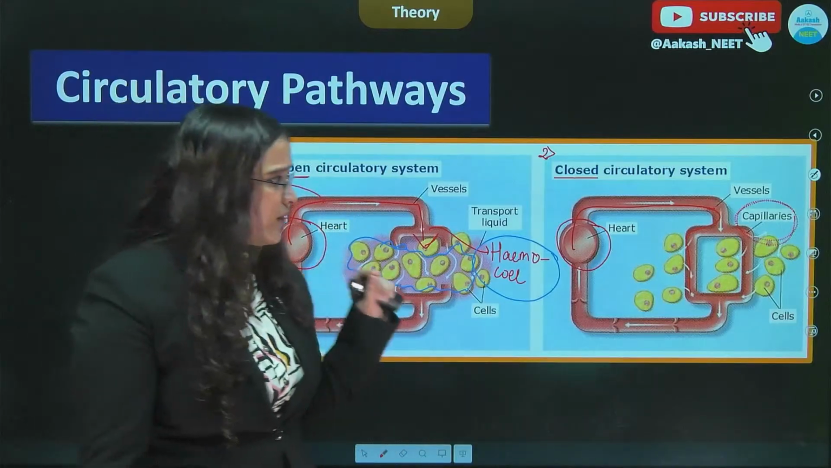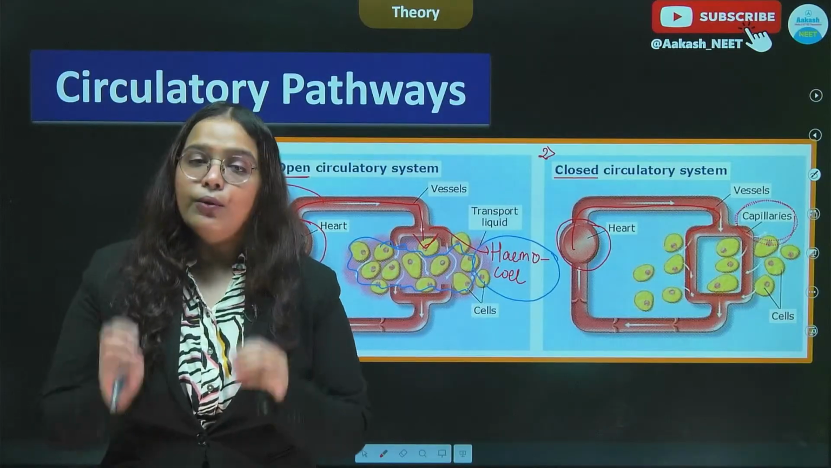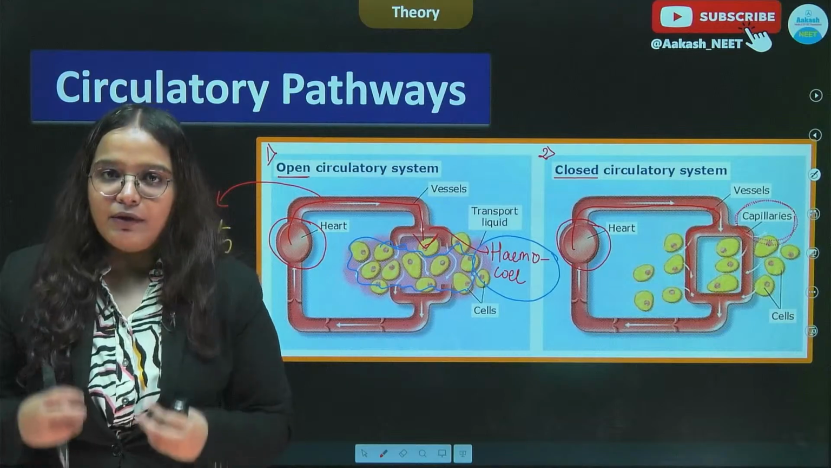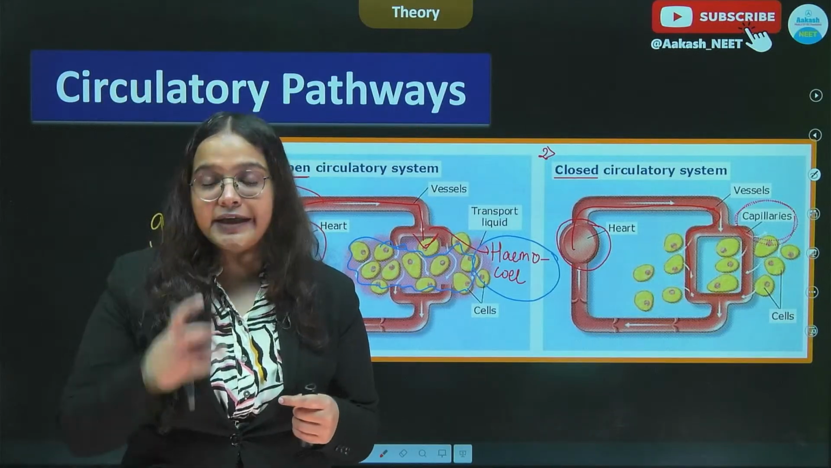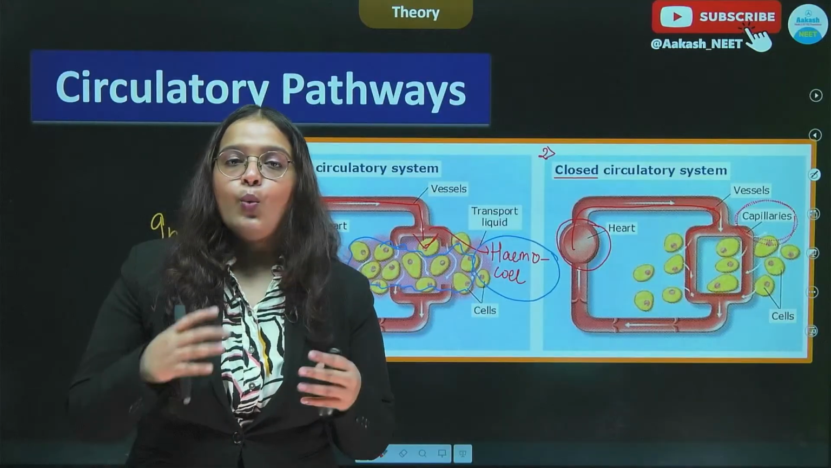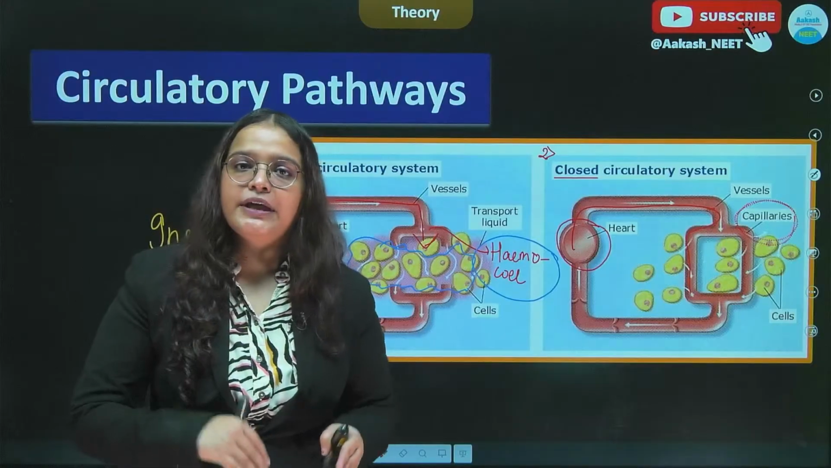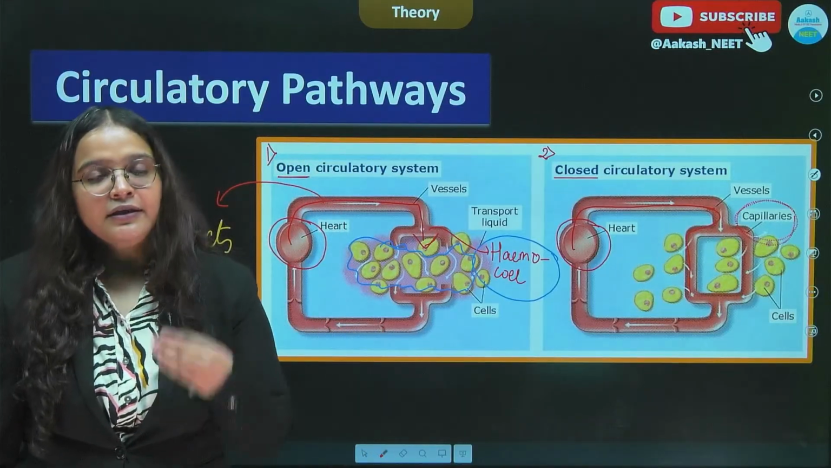All right. So this was the basic difference, and we discussed this part only to realize the importance of blood in our body. Blood is basically that connecting component which helps us exchange substances from one place to another, apart from facilitating other functions.